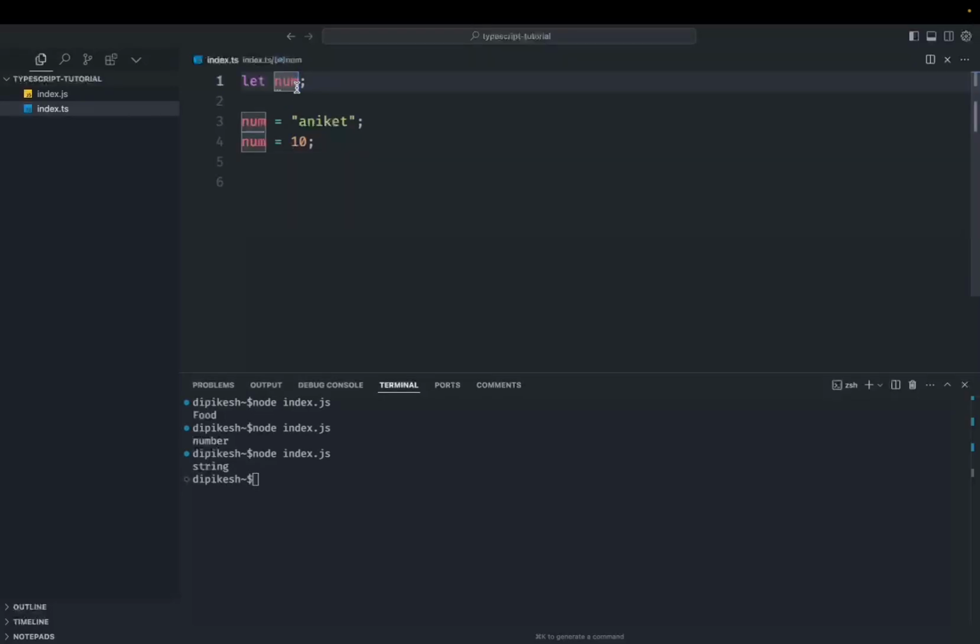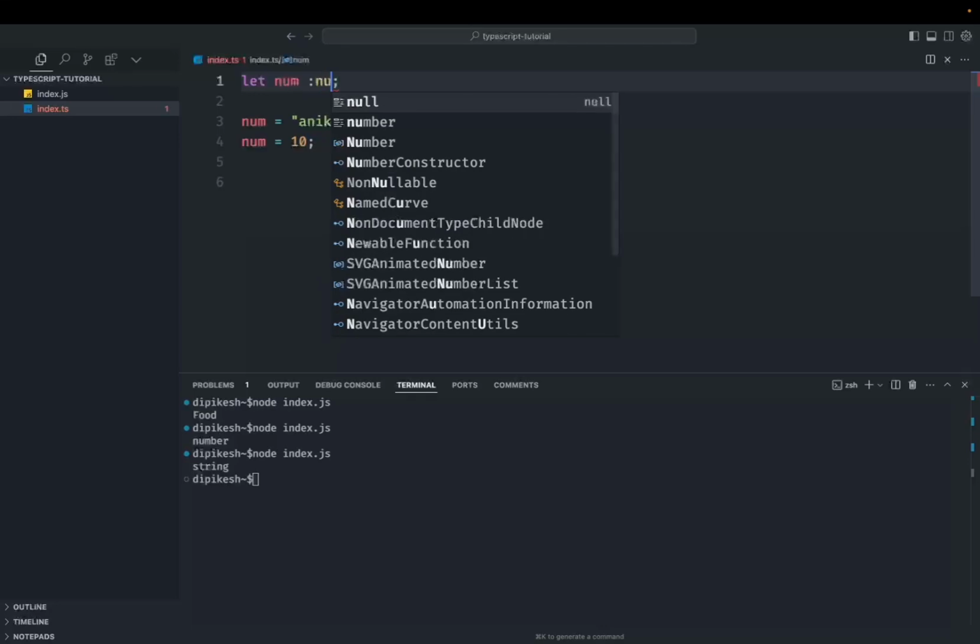So when you initialize something in TypeScript, then the type is passed to it. Like in the starting, I have initialized a number with 10. Then it has been set that this number has a type of number. So if we don't initialize it and we later assign something, then it will not show any error. So that's one demerit of not assigning any type when using TypeScript. So it's better to assign the type.